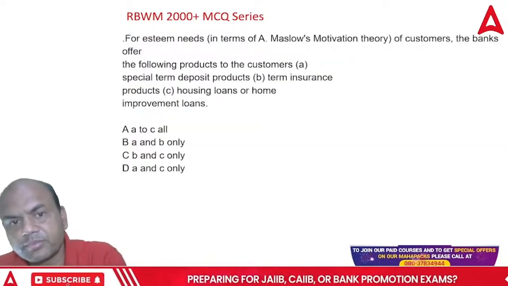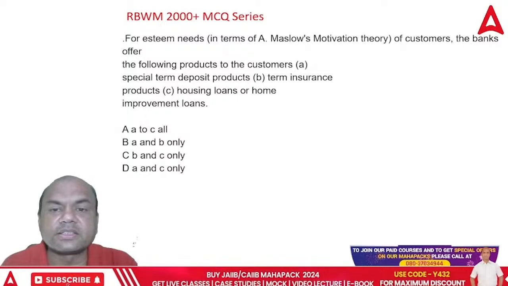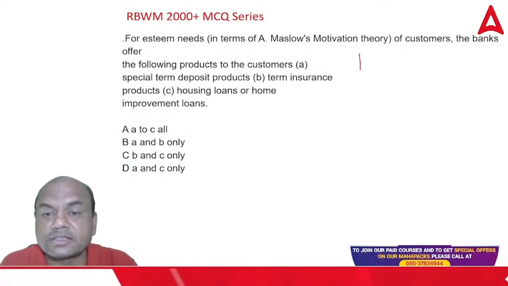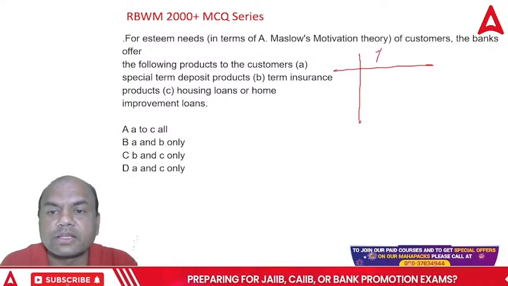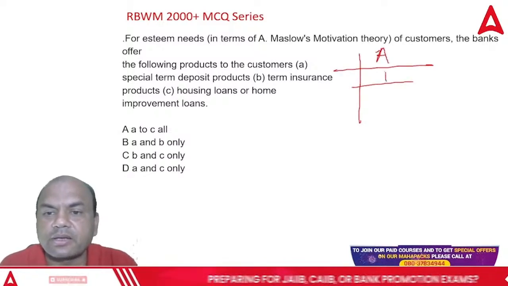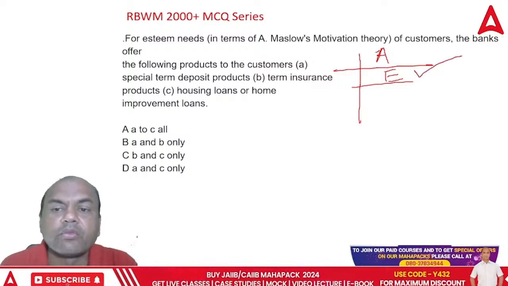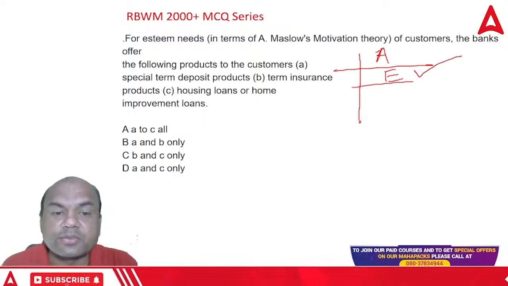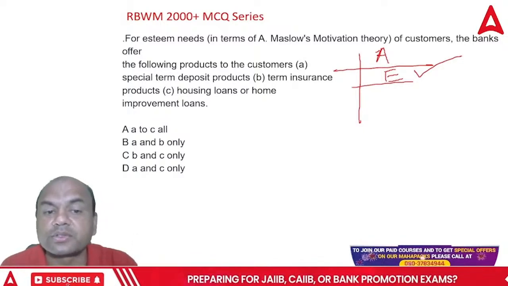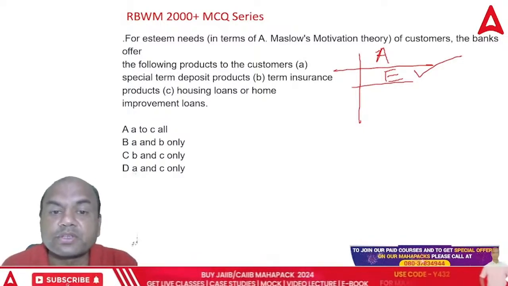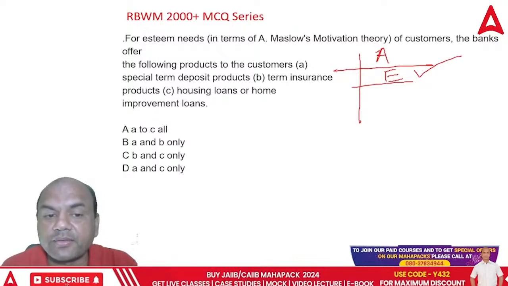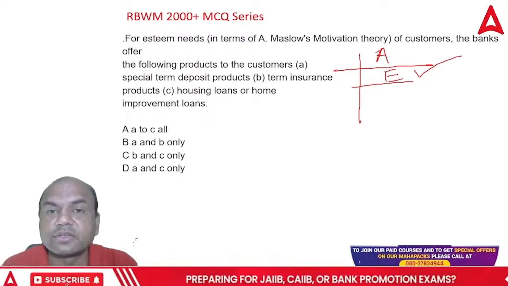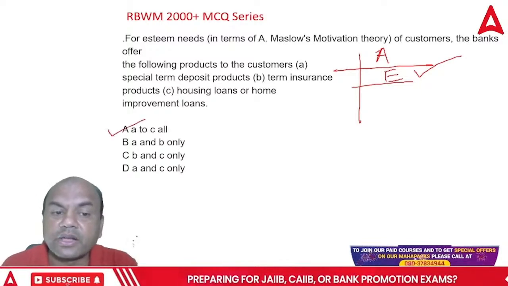For esteem needs in Maslow's hierarchy, the banks offer the following products. Esteem means rich guys. See this top one. The top one is actualization. Below that is esteem, right? For this rich guy, what do the banks offer? Special term deposit products, term insurance products, housing loans, and house improvement loans. So which of them are offered to this rich guy? A to C all, A and B only, B and C only, A and C only. So it is A to C all.